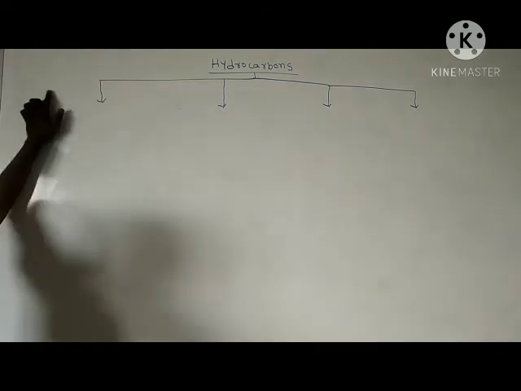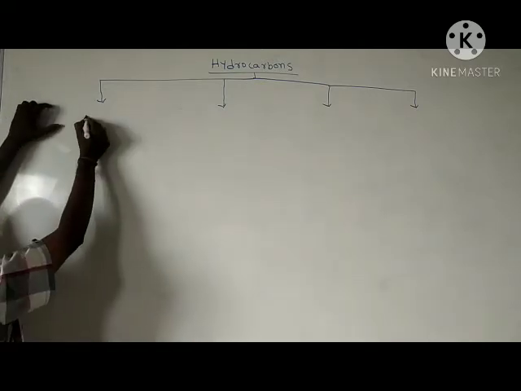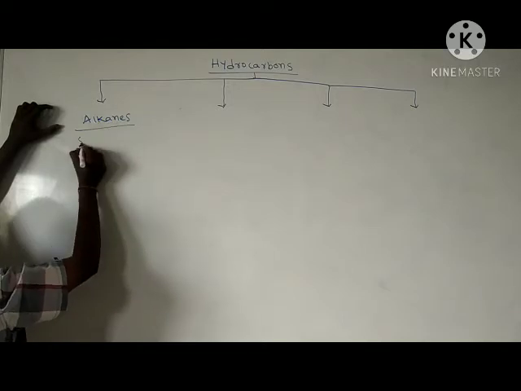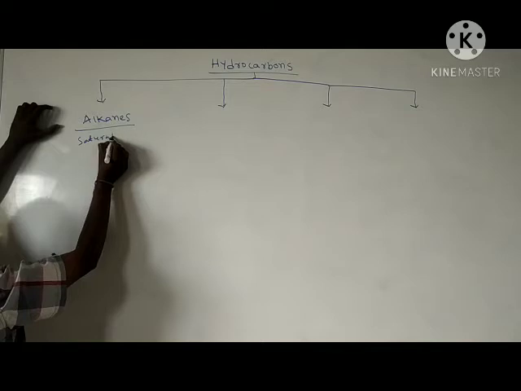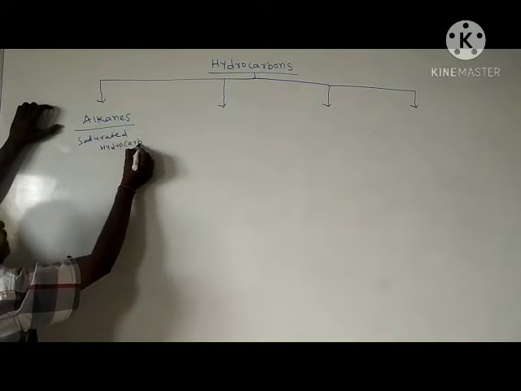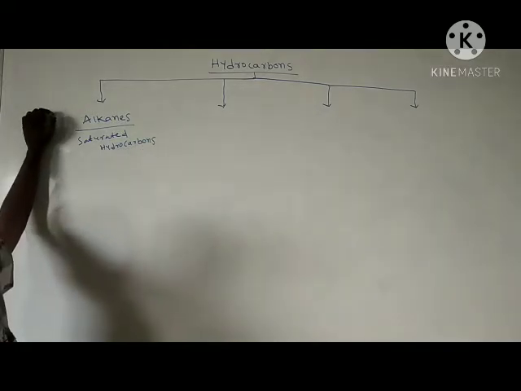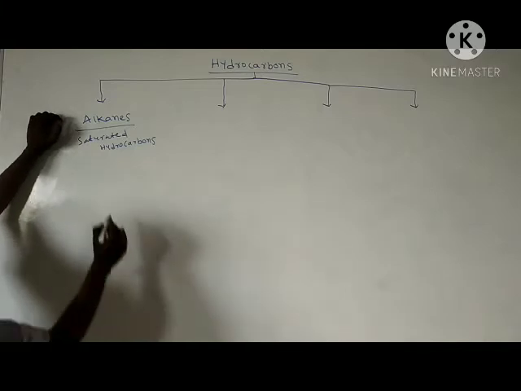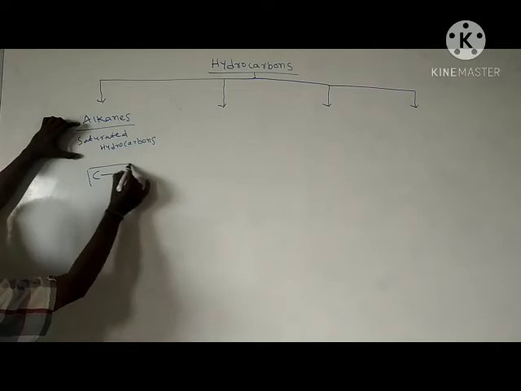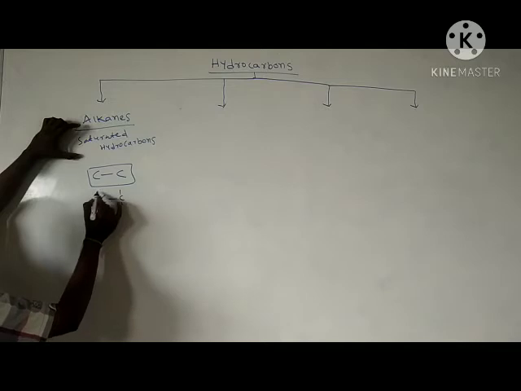Here I am taking first saturated hydrocarbons. Example for saturated hydrocarbons: alkanes. What are saturated hydrocarbons? The hydrocarbons which contain only one type of bonds, that means carbon-carbon sigma bonds.